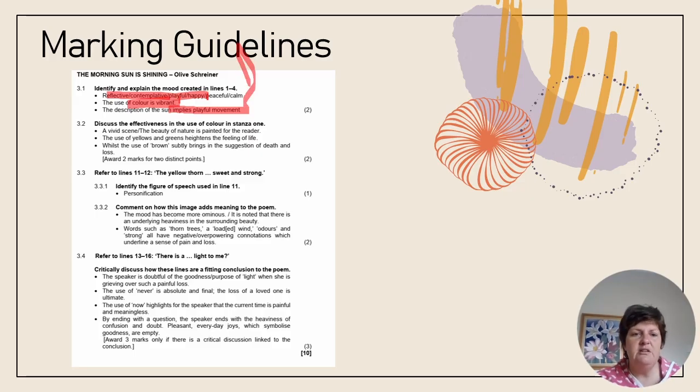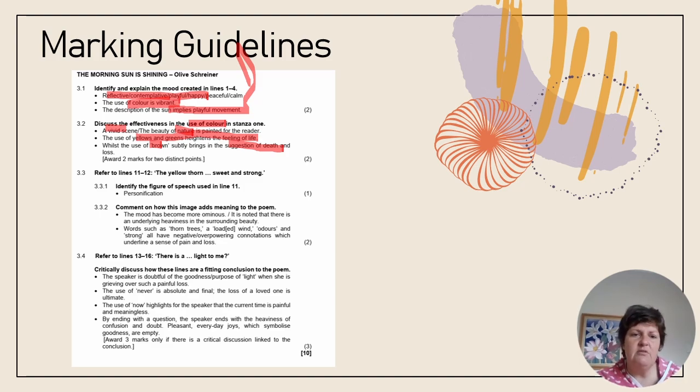Right, 3.2. Discuss the effectiveness of the use of color. All right, we needed to say that the color is vivid and that the color points to nature, and we needed to say that the yellow and green are positive signs of life, and then we could add in that the brown brings in the suggestion of death. 3 out of 2 once again. I only needed 2, hey? Or you only needed 2.